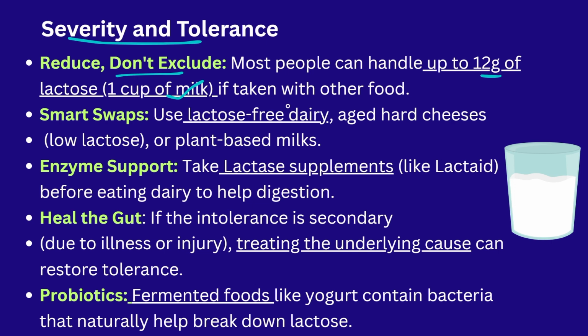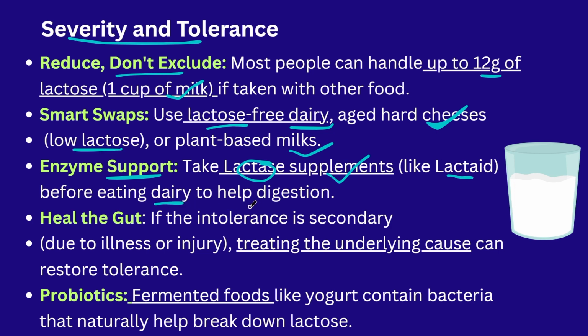Next, they should follow a lactose free diet. That means dairy products should be taken in lesser amounts. They should choose low lactose cheese items, that means dairy items, and plant-based milks like soy milk can be taken. Next, enzymatic support. Some people can also take supplements containing the enzyme lactase. This is a lactase aid. That means it will help the body by providing the enzyme in the form of supplements so that they are able to eat dairy products happily.